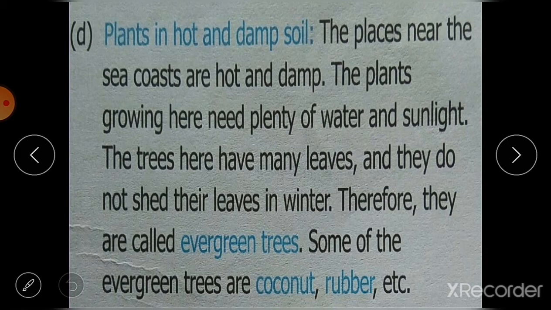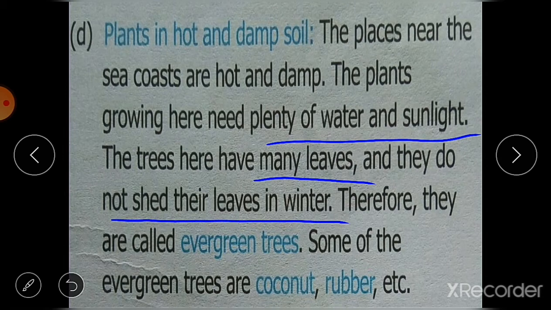In such climatic conditions, the plants growing here need plenty of water and sunlight. The trees here have many leaves, and they do not shed their leaves in winter.